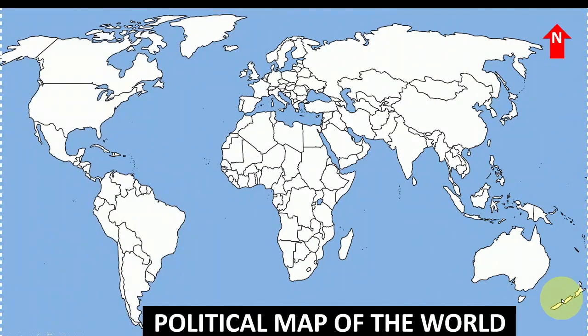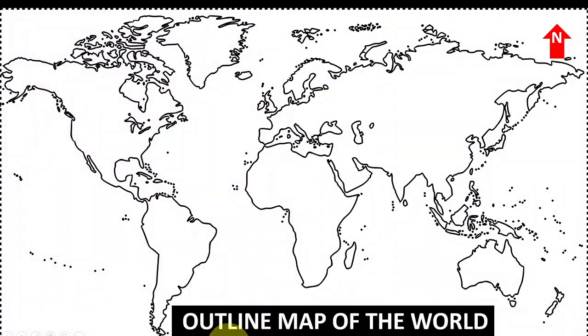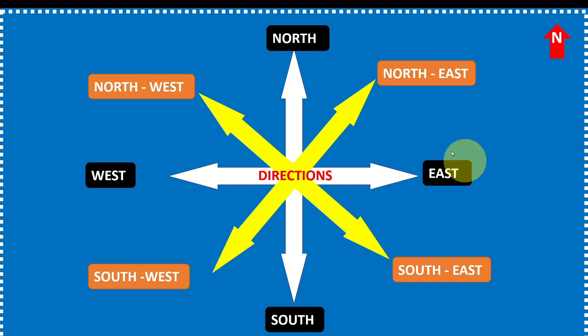Let's start. This is a political map of the world. This is an outline map of the world. Generally in exams of all types, you will get an outline map and there will be an instruction to locate places on the outline map of the world. Directions are very useful for locating and reading a map.